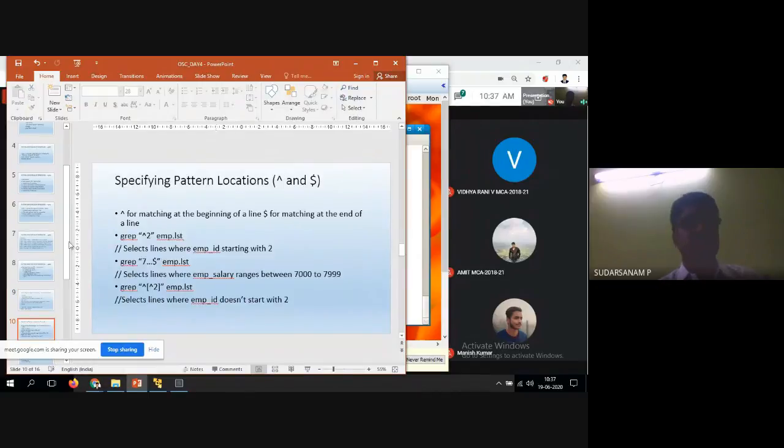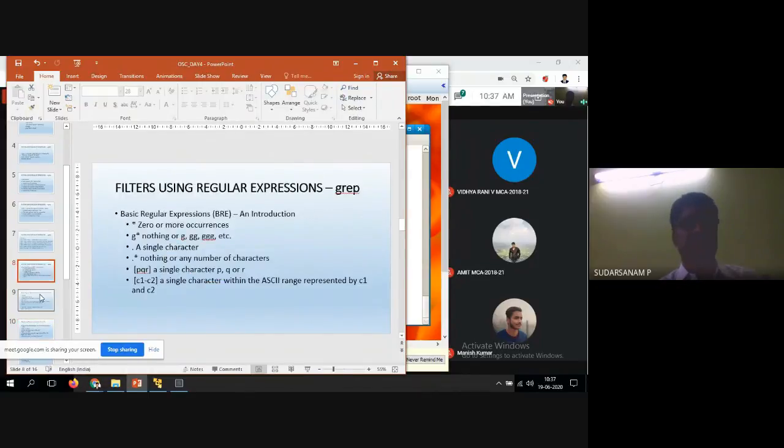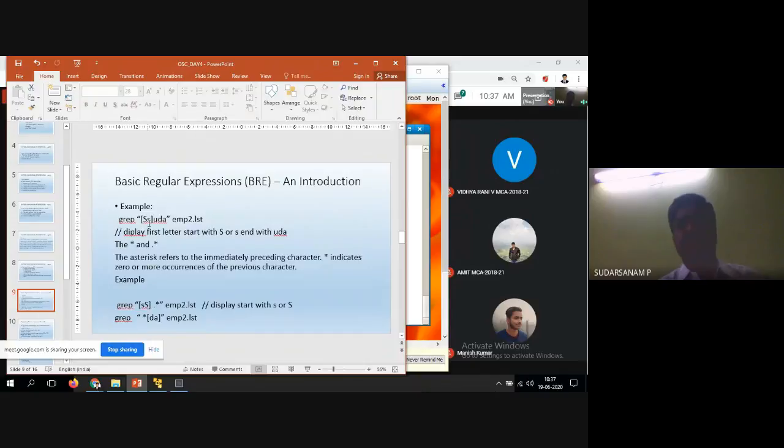Regular expressions: grep [sS]UDA from the emp2.list. That means display the lines that start with capital S or small s and end with UDA. I want lines that end with UDA, where the first letter can be a small letter or a capital letter, or nothing also. So that is the example.